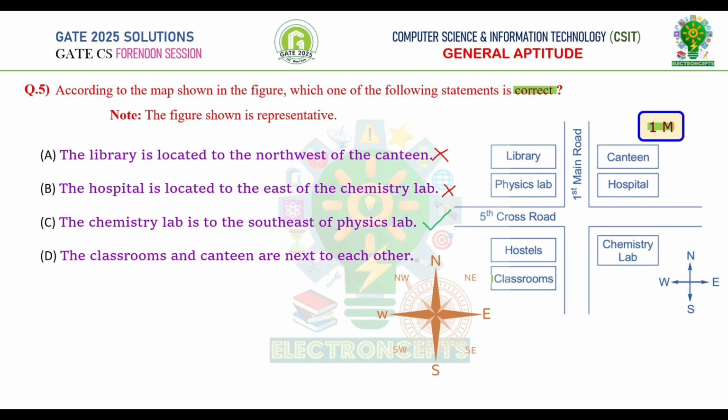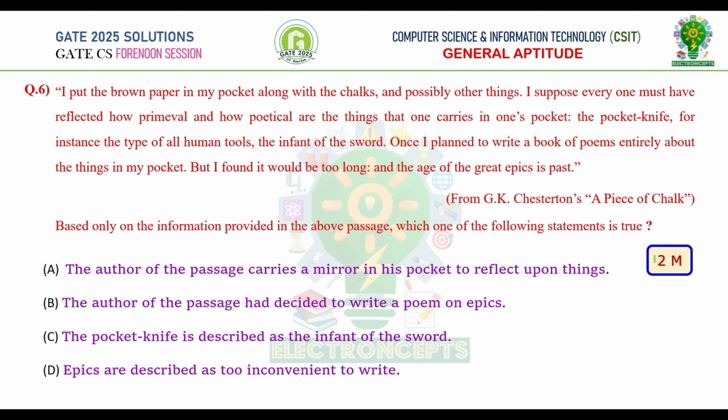Option D, the classrooms and canteen are next to each other. Classrooms are located here, whereas canteen is located here. They are not located next to each other. Therefore, this statement is also wrong. From the given options, option C is correct. Question number 6. This is get 2 mark question. Here a passage is given. We need to study the passage and find the statements which is true. Pause the video and go through the given paragraph carefully. Let's go through options.